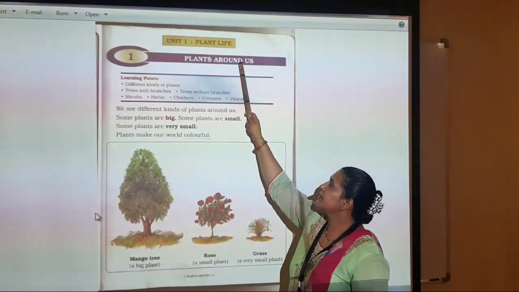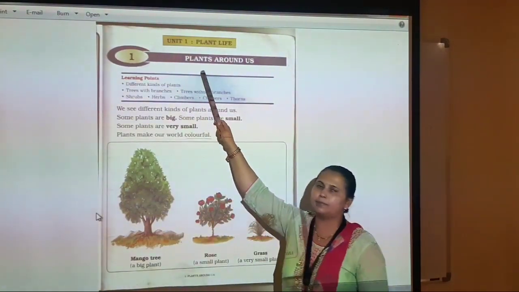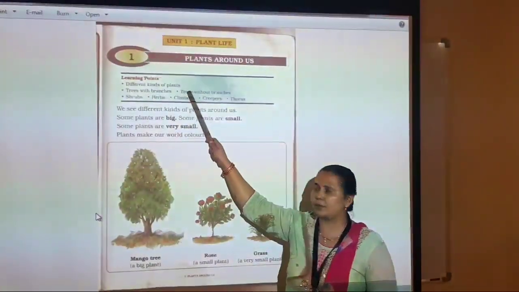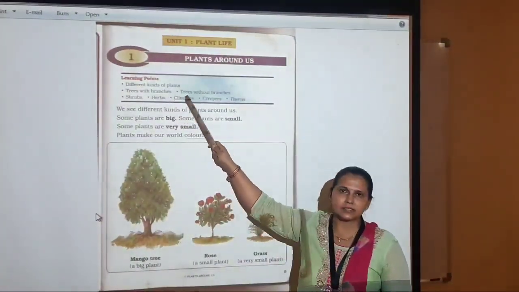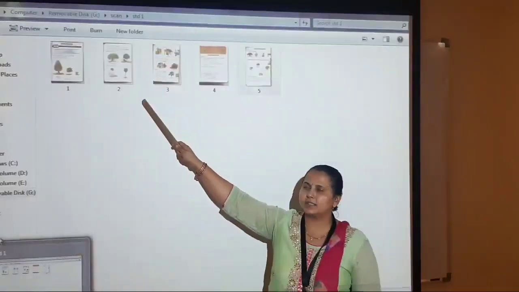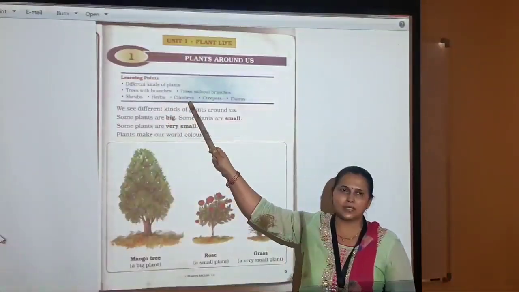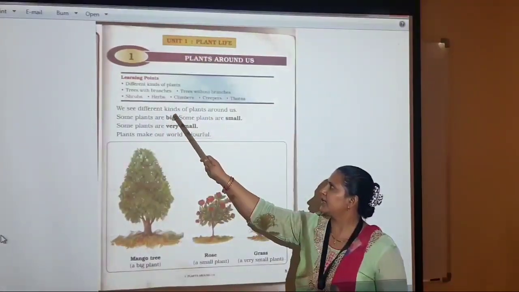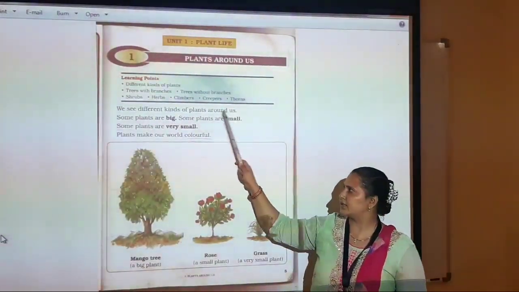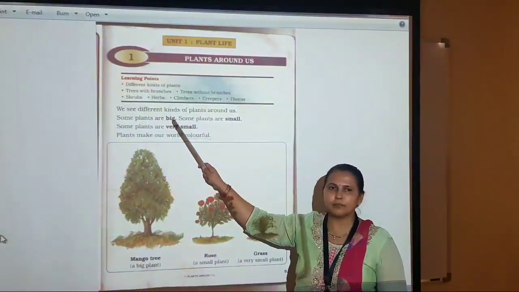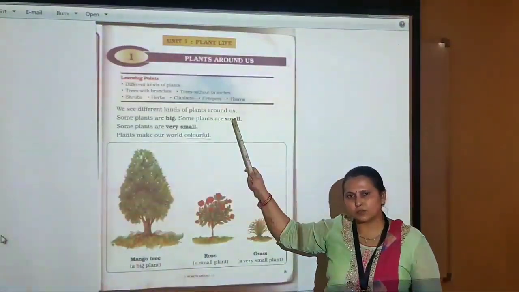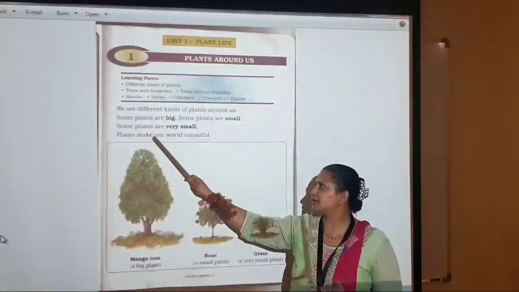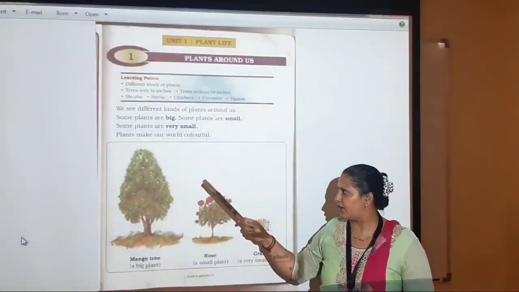Unit 1, Plant Life. Chapter 1, Plants Around Us. Learning points are different kinds of plants, trees with branches, trees without branches, shrubs, herbs, climbers, creepers, thorns. We see different kinds of plants around us. Some plants are big, some plants are small, some plants are very small. Plants make our world colorful.